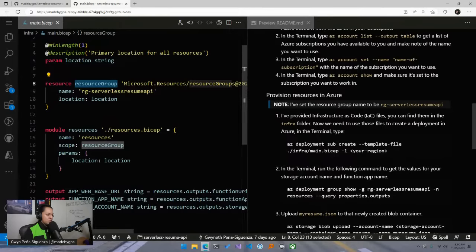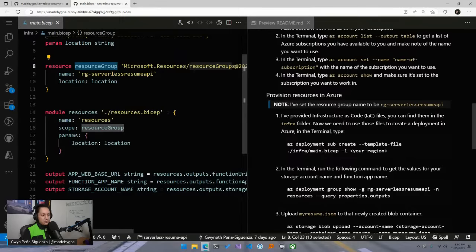So we're creating a resource group, and then we're telling this main.bicep file, hey, there's this module called resources, and you can find it in the same folder in this file called resources.bicep. I need you to go deploy that for me to what scope? To our resource group, which was that resource that we created above here. So all the resources that I am declaring in the resources.bicep file, please put them in this resource group that I declared above here.